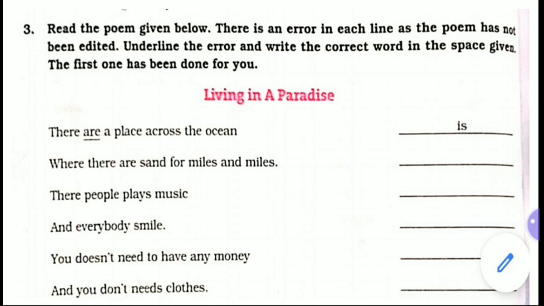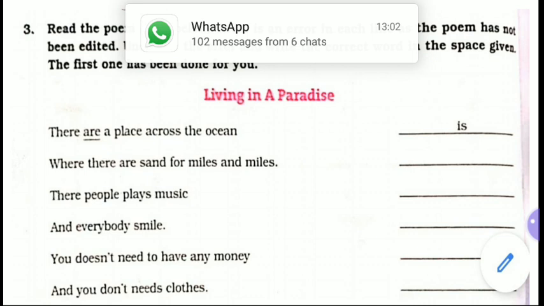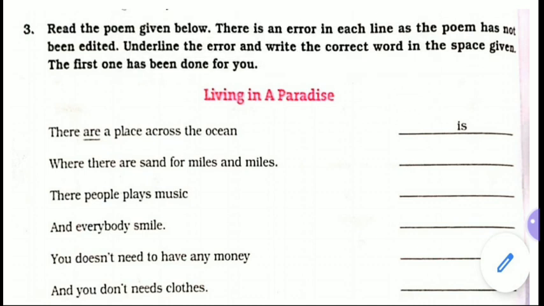Now next: you doesn't need to have any money. Now you have to write "don't" here. Underline "doesn't" and then write "don't". You don't need to have any money. And you don't needs clothes. With "don't", you know, the first form of the verb is used. That's why underline this "needs" and then write "need" on the right side.